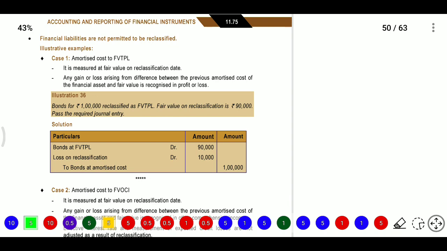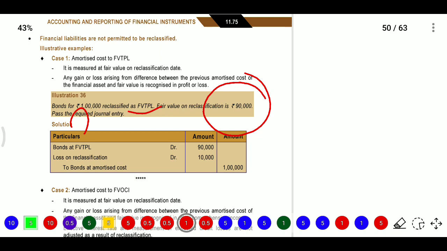Firstly we recognize a bond at amortized cost: when you invest in one bond, investment in account is debited with whatever the amount. So here a 1 lakh bond is invested, and you are classifying it to FVTPL. Now, bond at FVTPL is debited 90,000, and there is some loss of 10,000 on the date of reclassification.